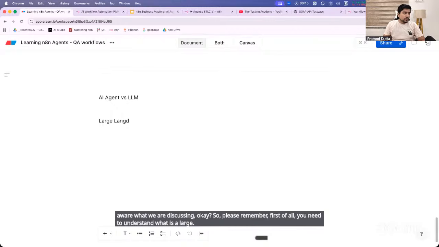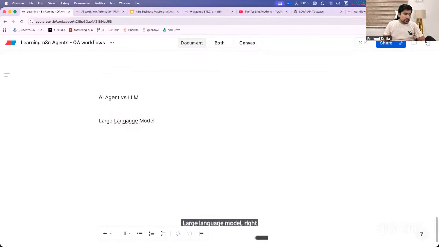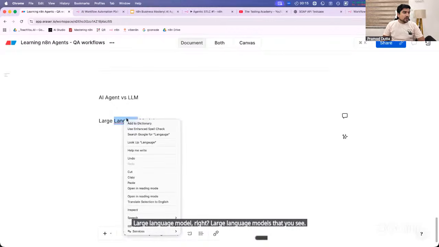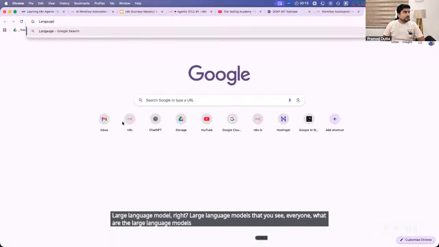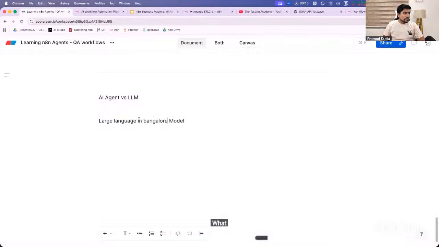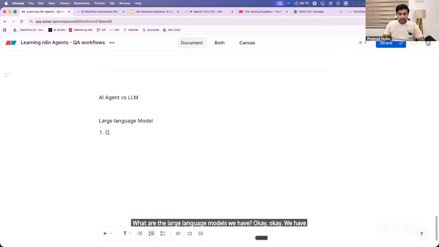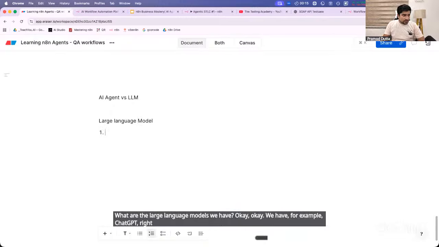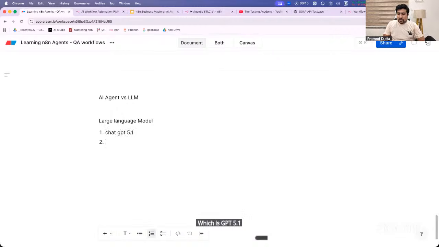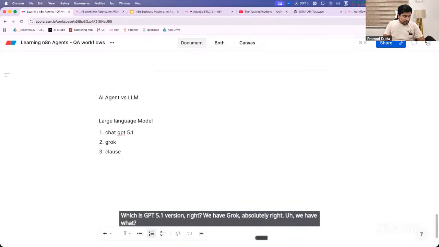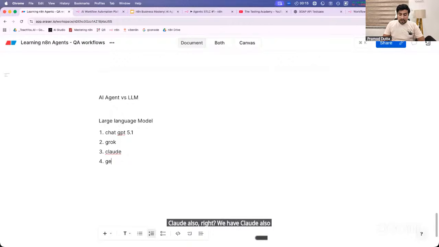large language model, right? What are the large language models that we have, everyone? For example, ChatGPT from OpenAI, which is the GPT 5.1 version. We have Grok, absolutely right. We have Claude also. Gemini also is there. Gemini 3 is launched, everyone.